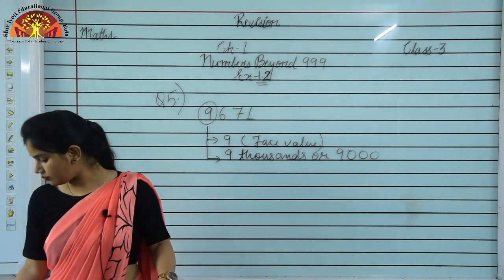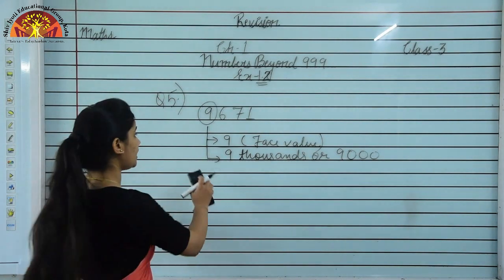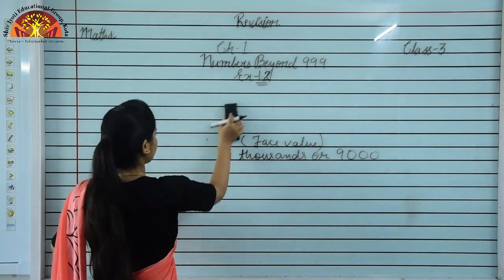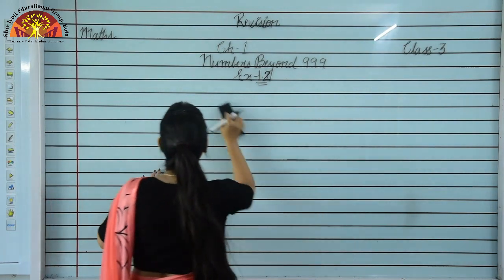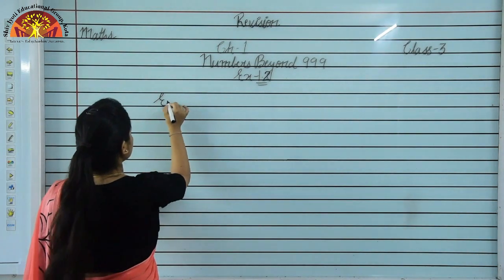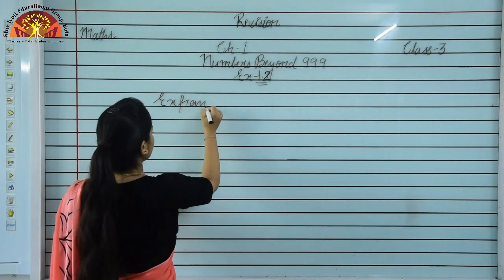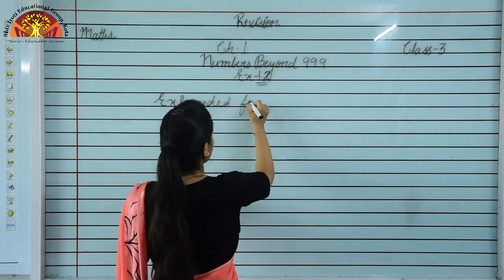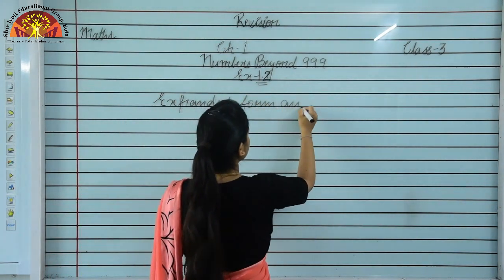Now we'll see the next topic, students, that is expanded form and short form.